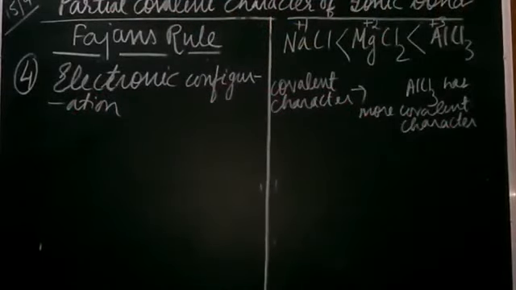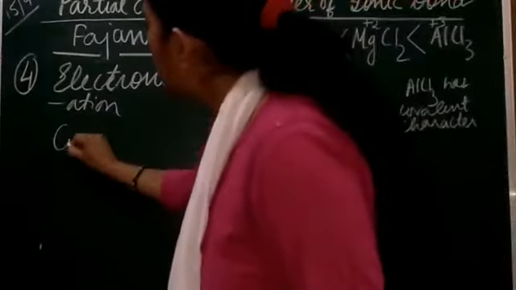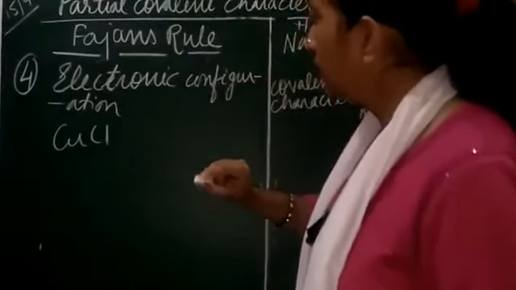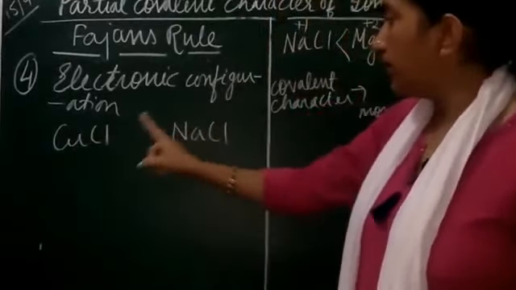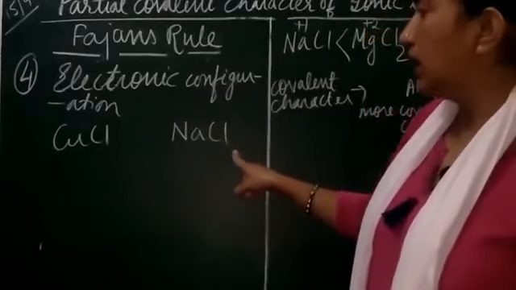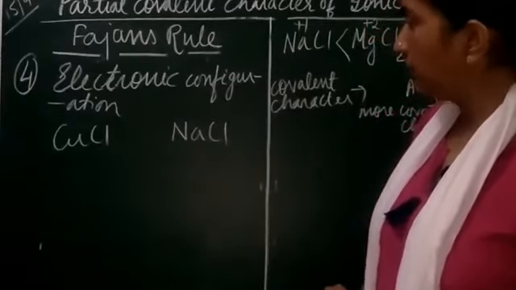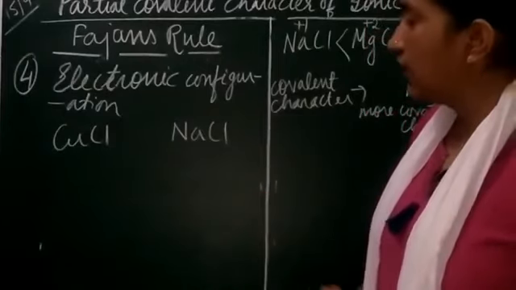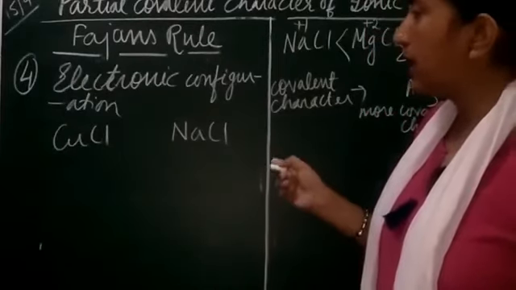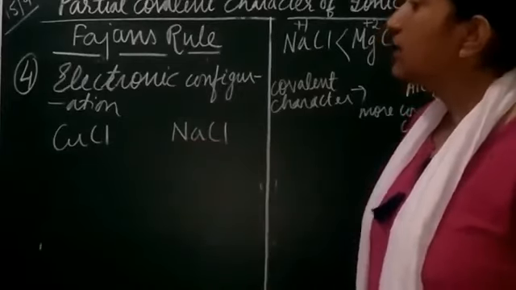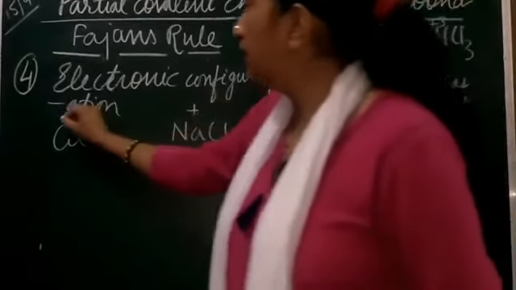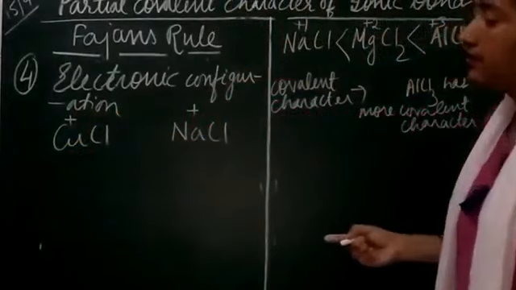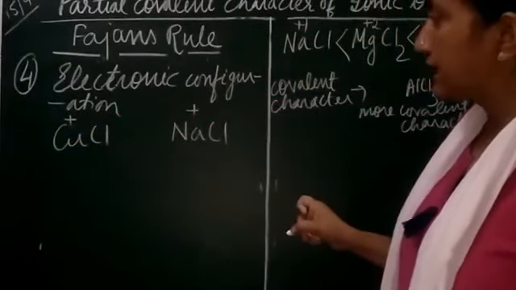Yes. So here the electronic configuration, as I'm saying, if we compare copper chloride CuCl, right, and sodium chloride. So if you compare these salts, this is copper chloride, this is sodium chloride, both are having the same anion. Now the difference is going to lie in the cation. So we will check the size: copper and sodium have almost similar sizes. If you check the charges also, they both are univalent, right? They are univalent ions, almost similar in size, right?